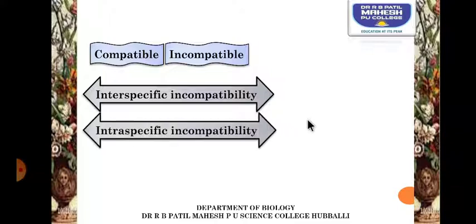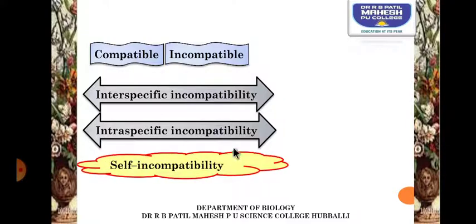Let us try to understand that incompatibility is classified into two types, interspecific and intraspecific. That is, between two different species there is incompatibility, and the flower will not accept the pollen grain. Sometimes, if it is the same plant's pollen grain, to avoid self pollination the plant will not accept the pollen grain. So it is called self incompatibility.